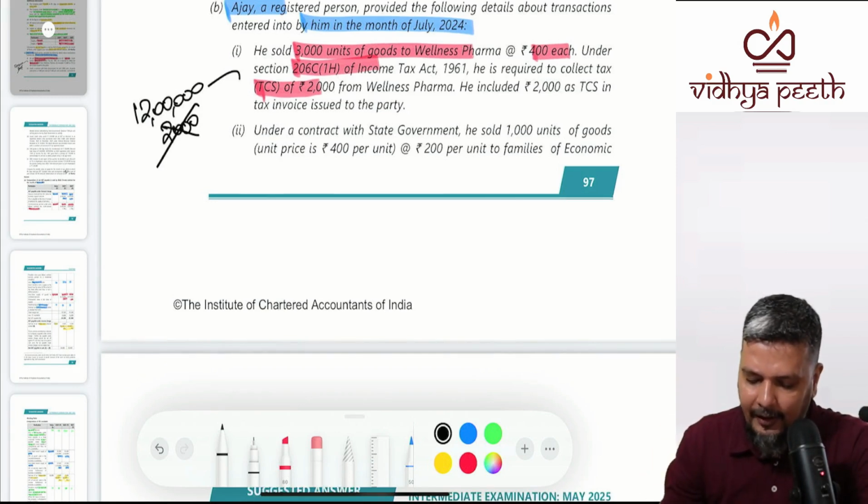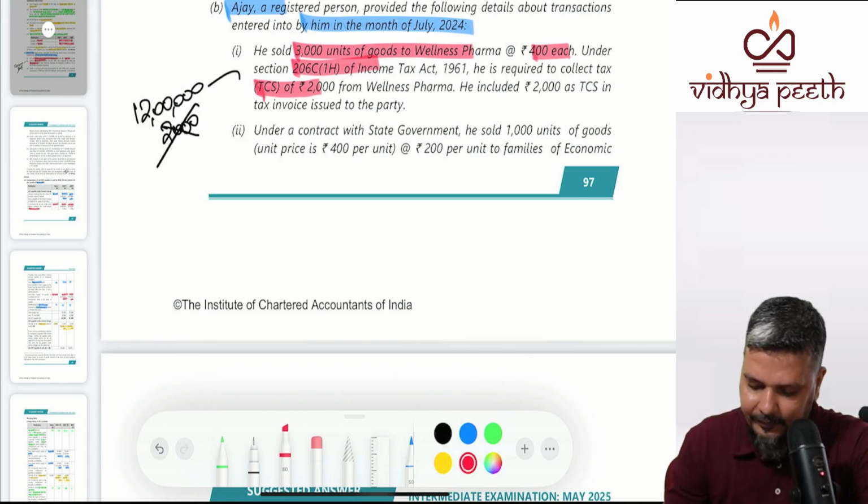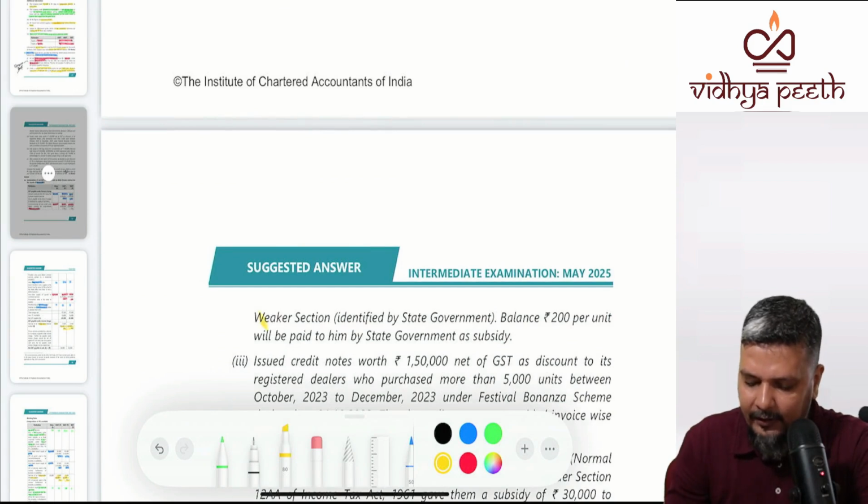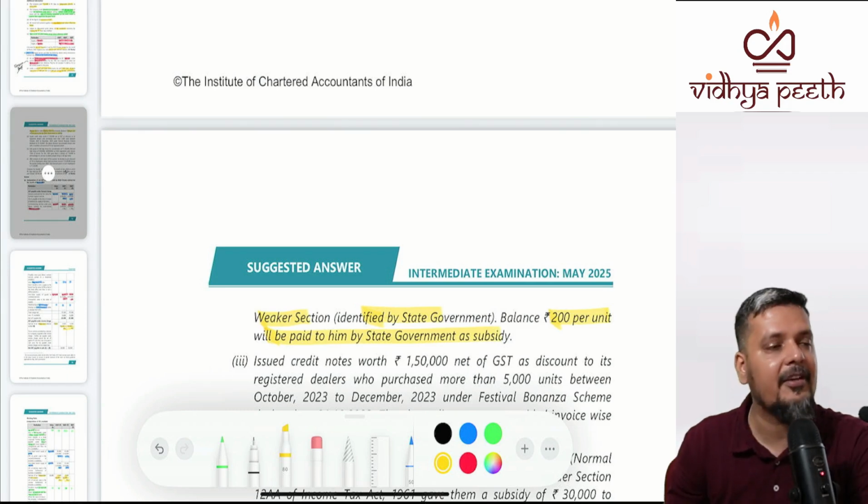Under a contract with state government, he sold 1,000 units of goods, unit price 400 per unit at 200 per unit to families of economically weaker section identified by the state government. Balance 200 per unit will be paid by state government as subsidy. Subsidy by state government, included, not included?